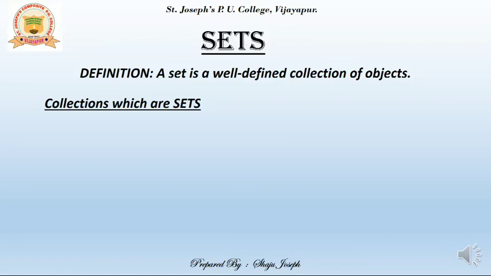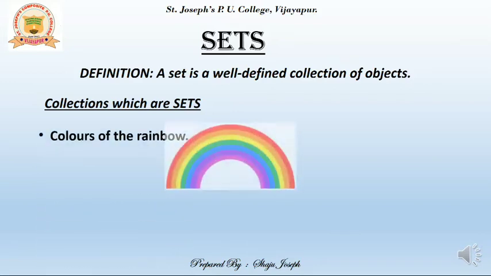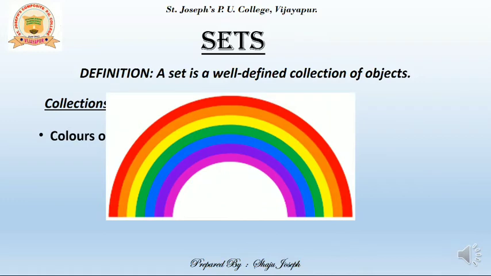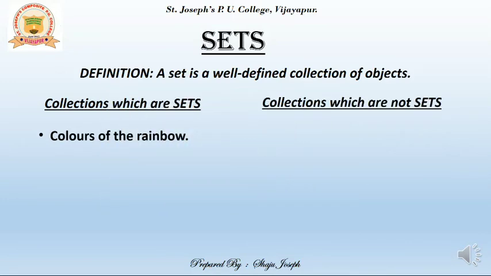On the left side of your screen, you will find some collections which are sets because they are well-defined. Means no matter who gives these examples, the answers are going to be the same. Example, as I told you before, colors of the rainbow. All will have to give the same answer. That is the Vibgyor. That means it is well defined. Whereas, on your right side, these collections are not sets.